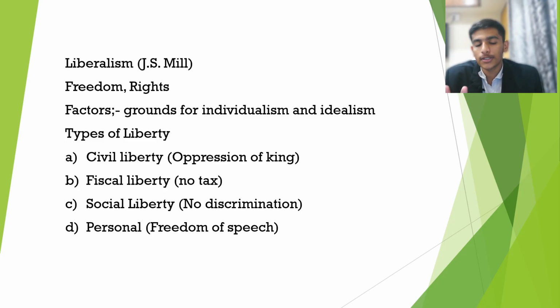Third is social liberty, when there is no discrimination on the basis of caste, creed, etc. And lastly, personal liberty: whether you have freedom of speech, whether you can speak against the king or monarch.